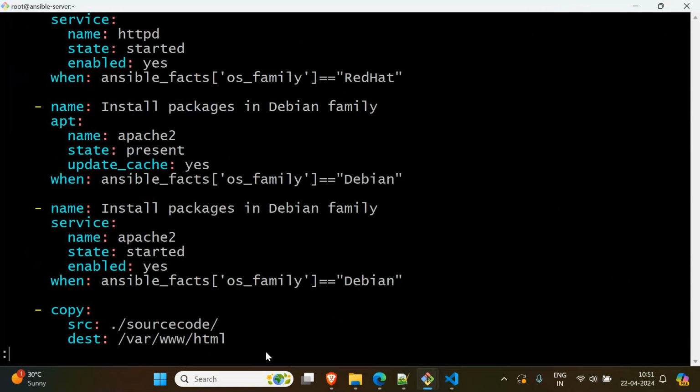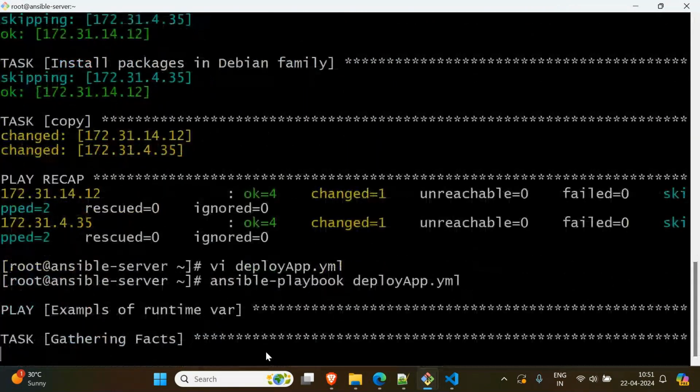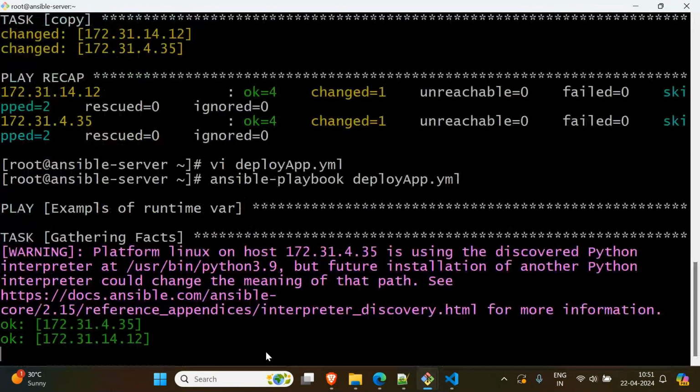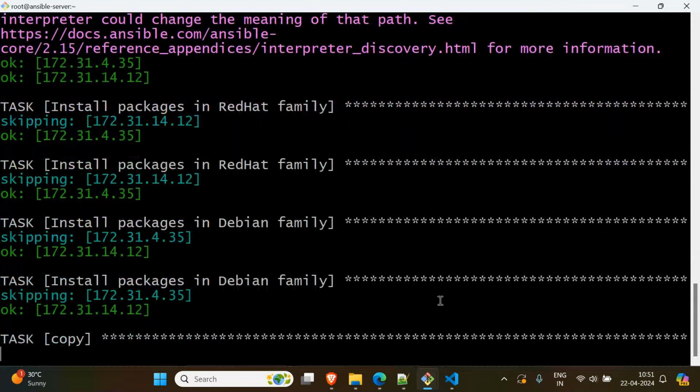Just give a slash over here, just slash. Let me try this time. So just give slash, that's it.